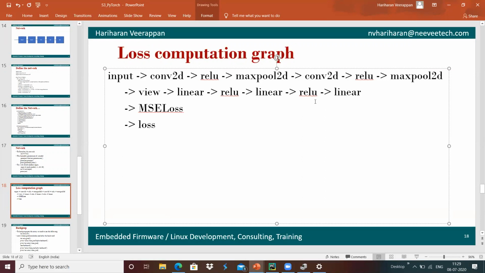We compare this output with the target output using the MSE loss, and we get the loss.